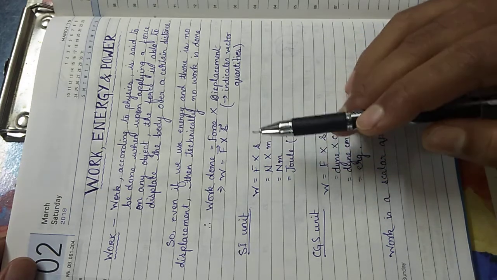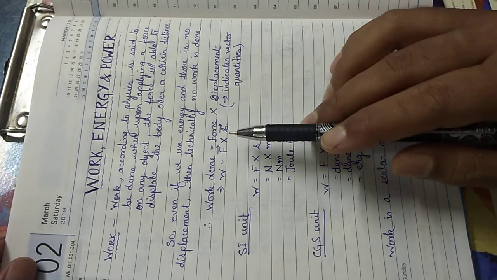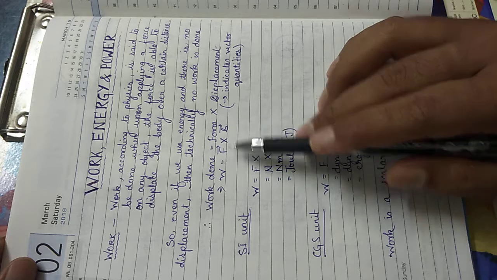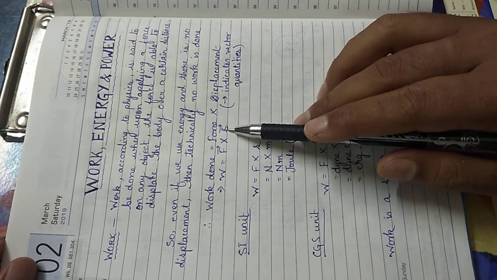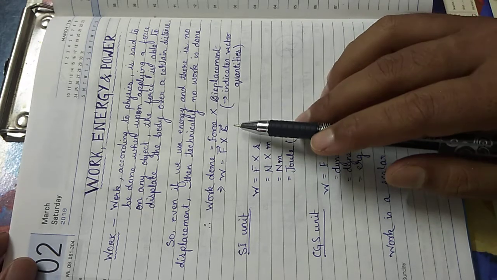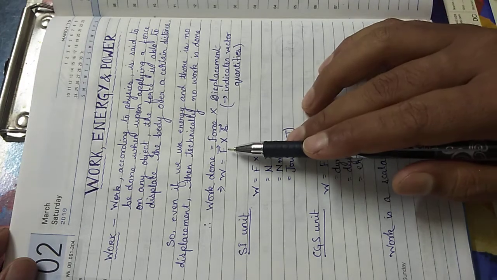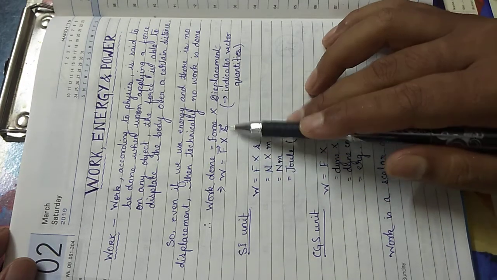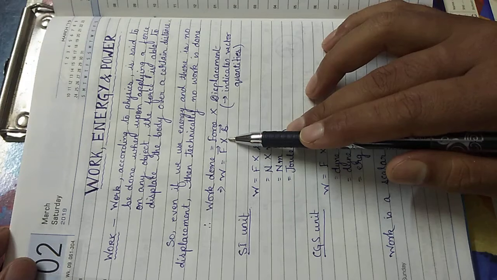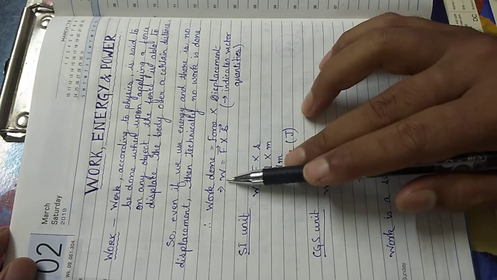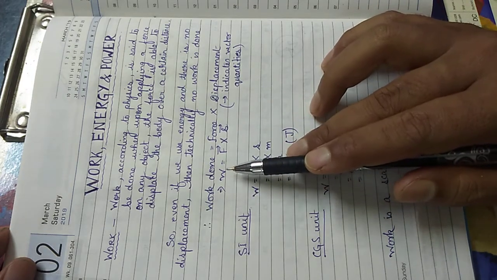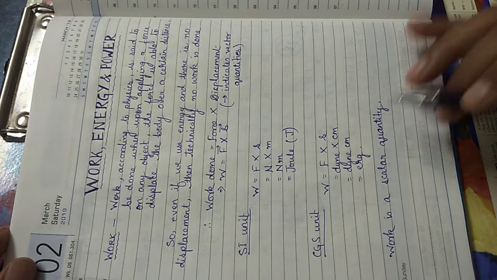You will be learning in higher classes that when two vector quantities are multiplied, there are different types of multiplication. You will be getting that in vector mathematics. When we multiply any two vector quantities in this way, the result is a scalar quantity. So therefore work is a scalar quantity.